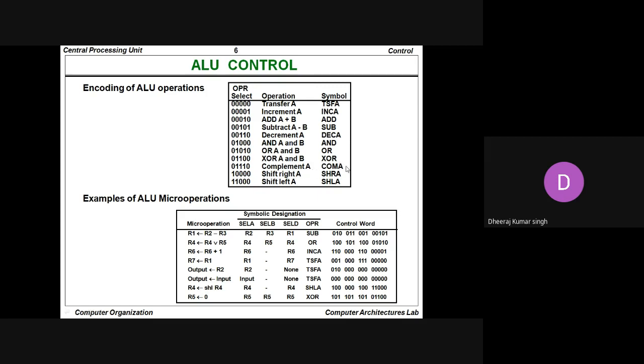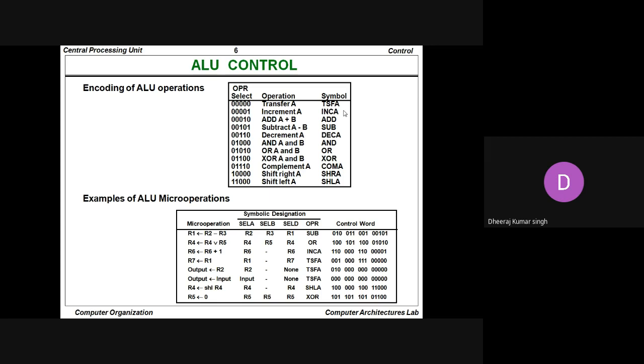Complement A, the COM A is there. Shift right A, the SHR A is there. Shift left A, SHL A is there. So these are the symbolic representations according to the RTL used, but this symbolic representation may differ from corporate to corporate.